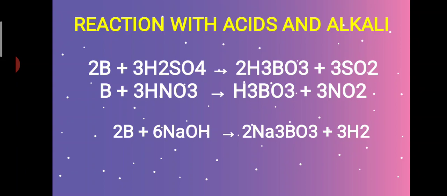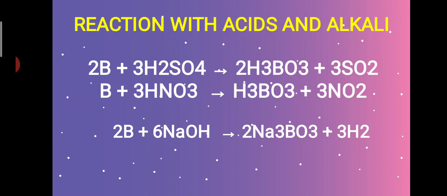Next we have reaction with acids and alkali. Alkali means what? It is a base. Halo acids like hydrochloric acid don't have any reaction with boron, but boron reacts with oxidizing acids. You should always keep the oxidizing acids in your mind. Sulfuric acid and nitric acid form boric acid.